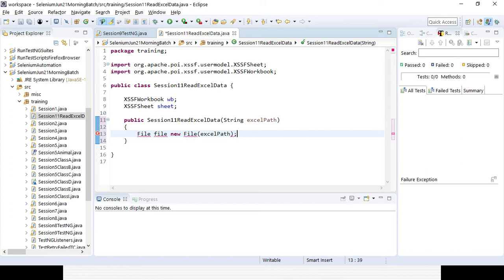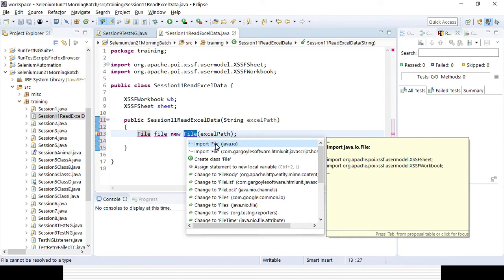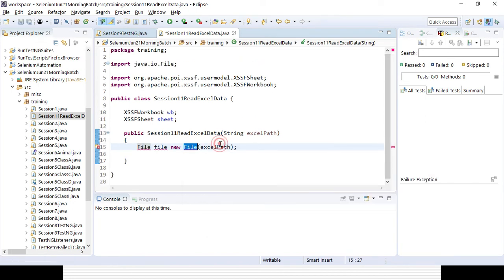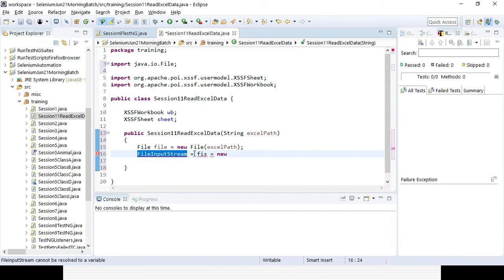So that is step 1. Then you already know how to read the file with the help of FileInputStream, right? So you need to import the File class from the java.io package. Then I'll be creating a variable for the FileInputStream, fis equal to new FileInputStream, and I am providing the reference of the File class.